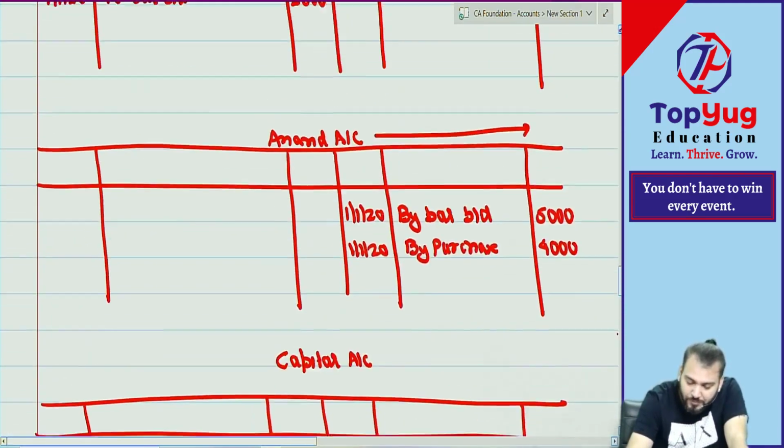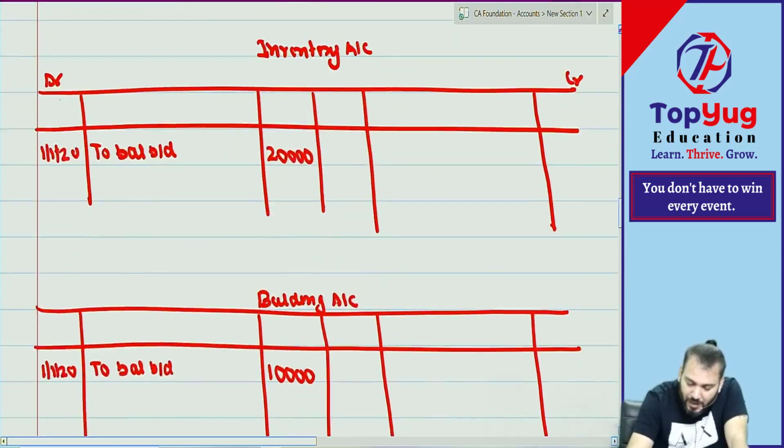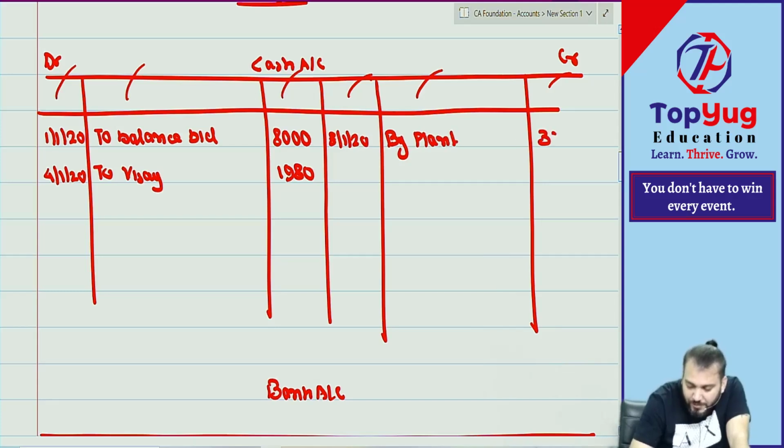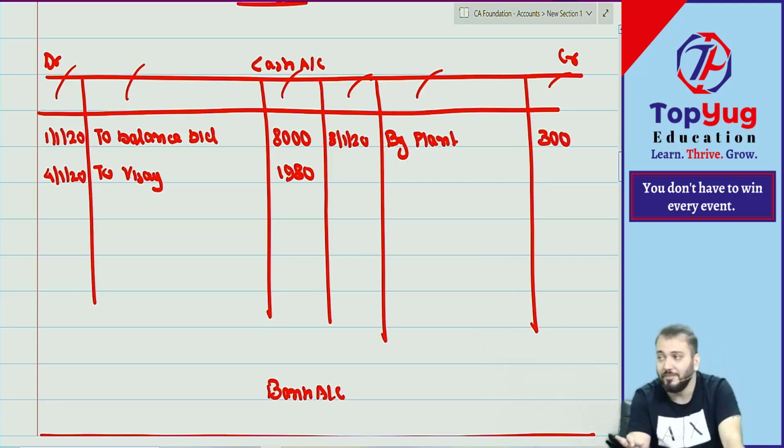Now we'll go to which account? Cash account. Write down on 8 Jan 2020, by what? Plant. How much? 300. Understood? Posting done. 8 Jan done.